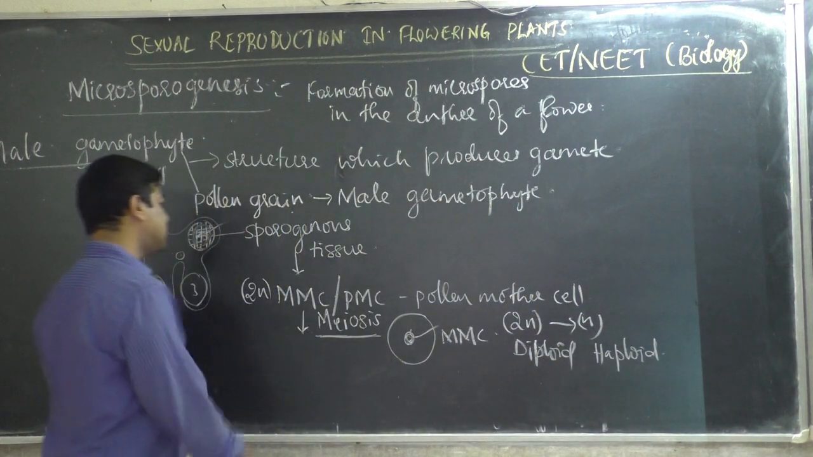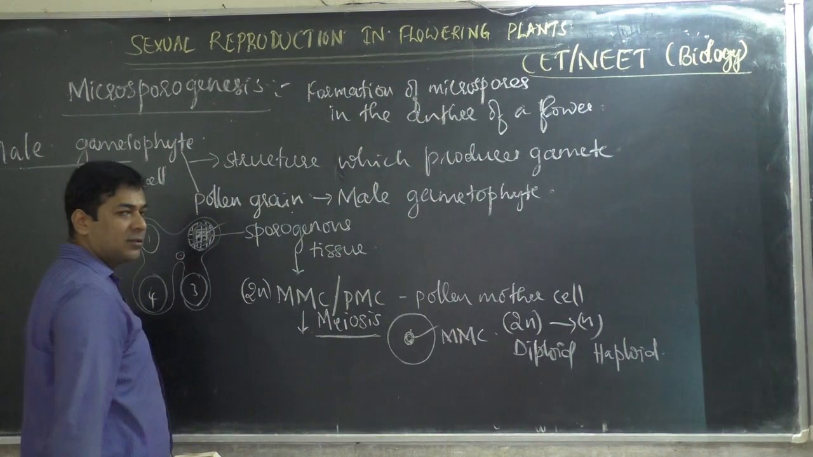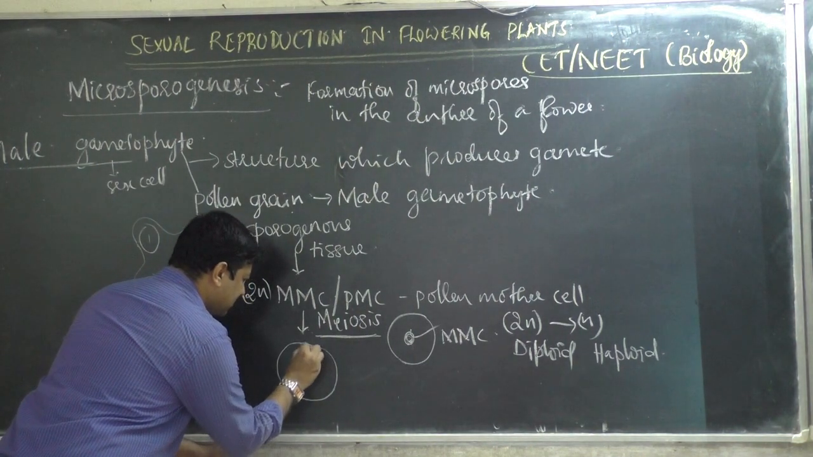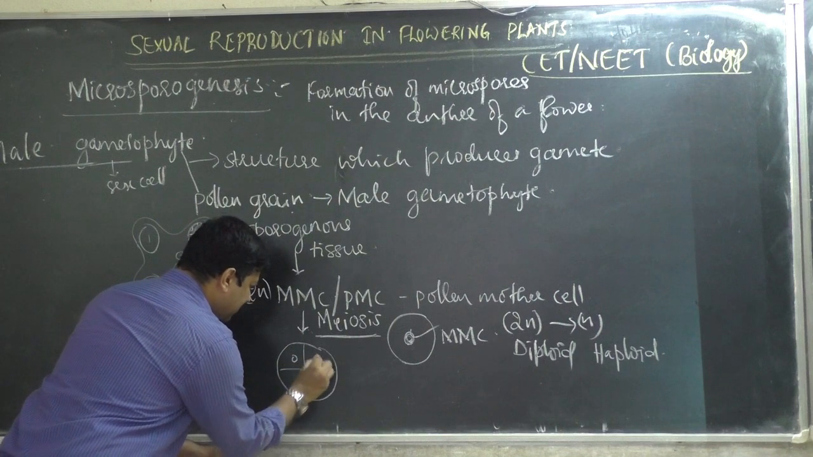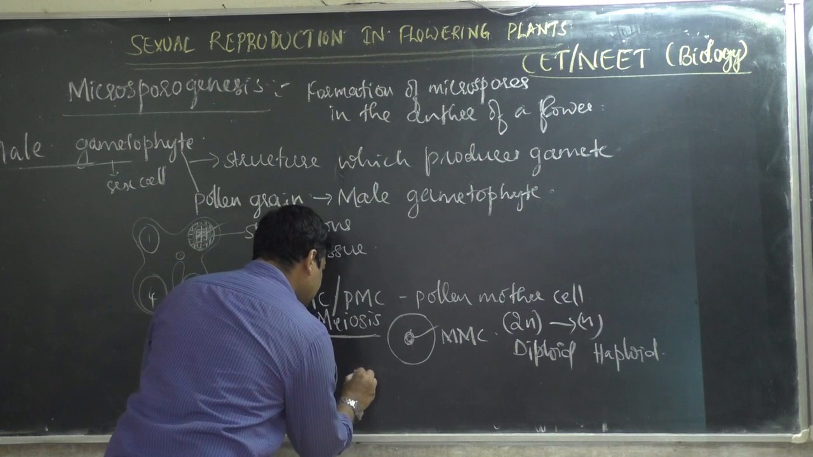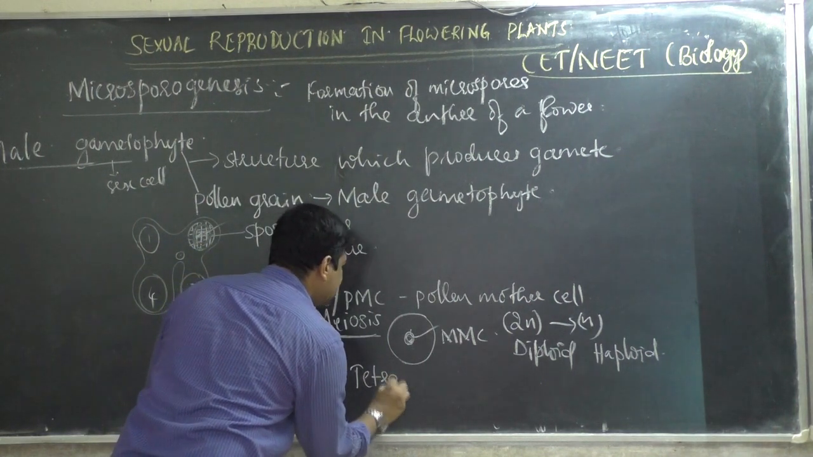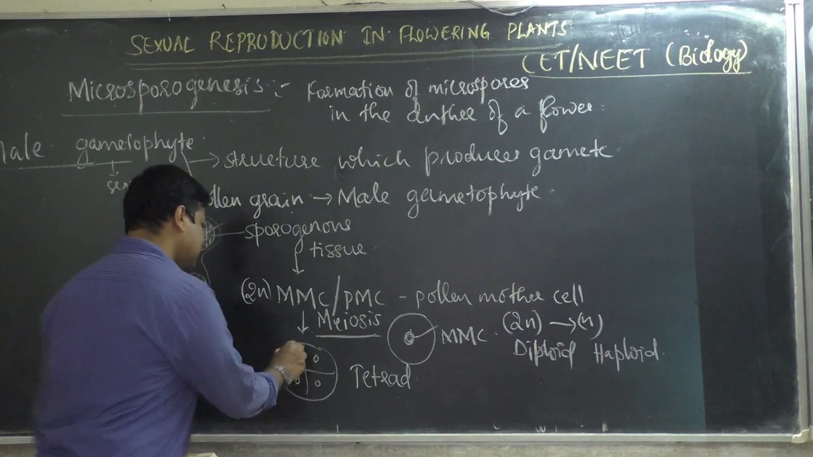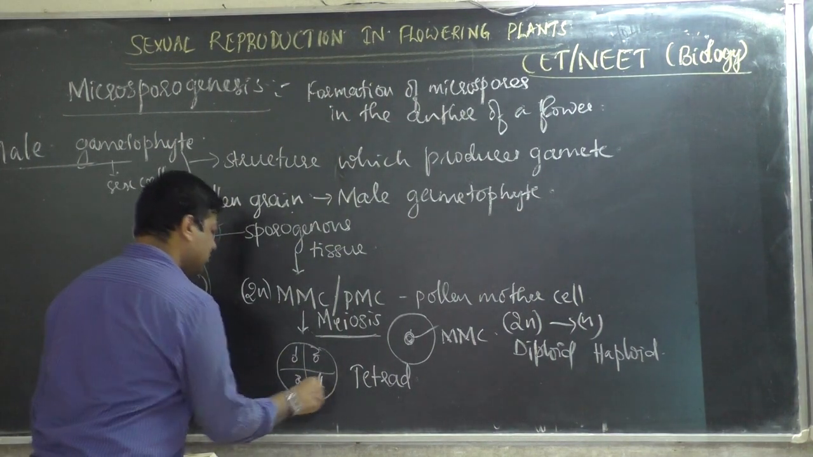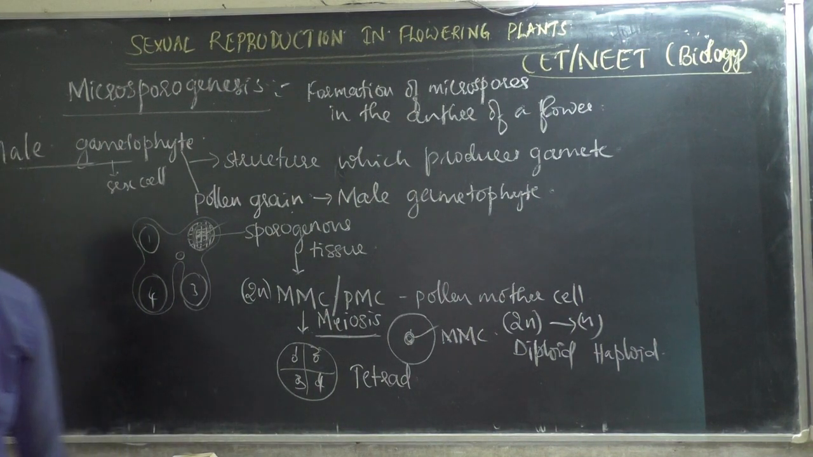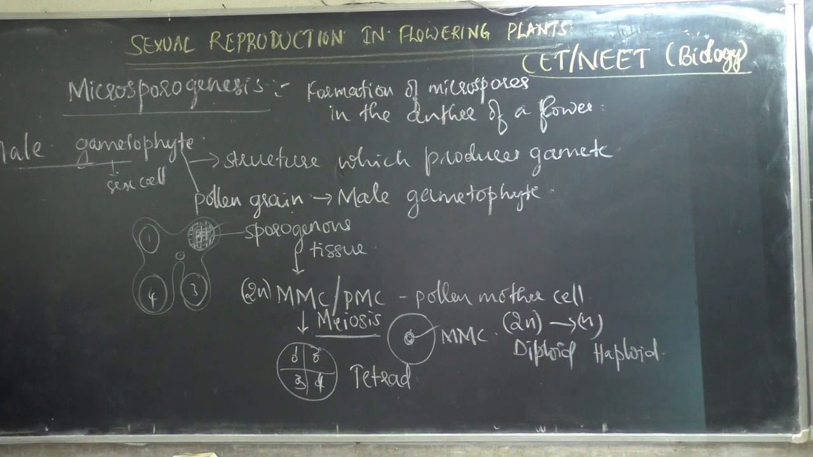Then the microspore mother cell undergoes meiosis and produces a structure which contains 4 cells. The structure will be like this, which contains 4 cells. This is called a tetrad. Tetra means 4. Tetrad means a structure containing 4 cells. This is cell 1, 2, 3, 4. Okay, tetrad.